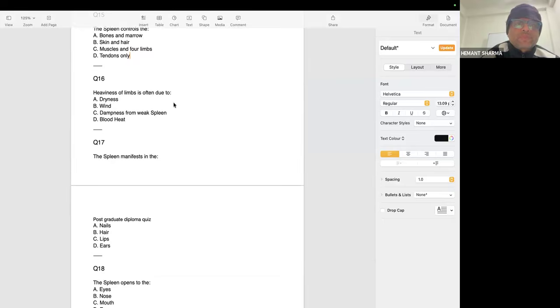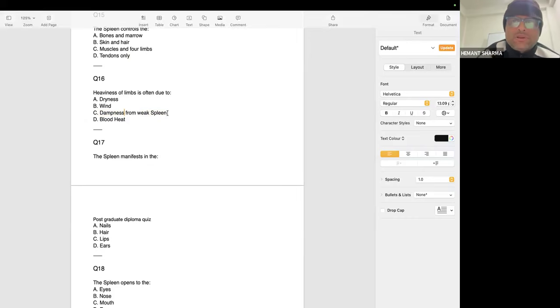dampness from a weak spleen. A weak spleen is creating dampness, and the nature of dampness is heaviness. Wherever there is dampness, it will create heaviness.